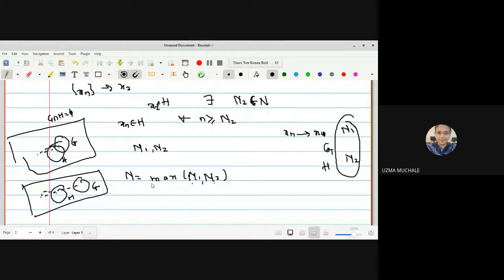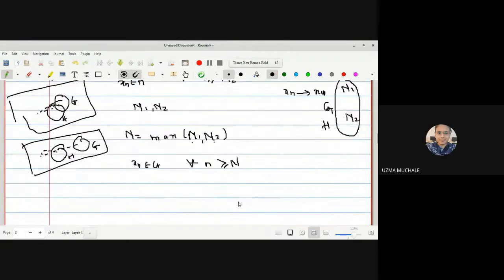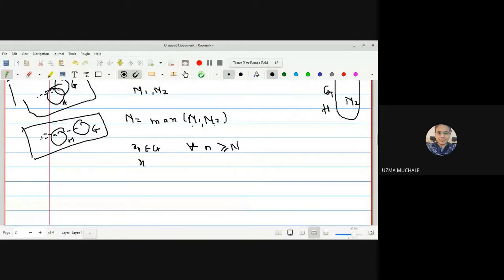...will converge to X1 and all the terms of the sequence will converge to X2. So now we can say Xn belongs to G for all n greater than or equal to n, and similarly I can write Xn belongs to H for all n greater than or equal to n.